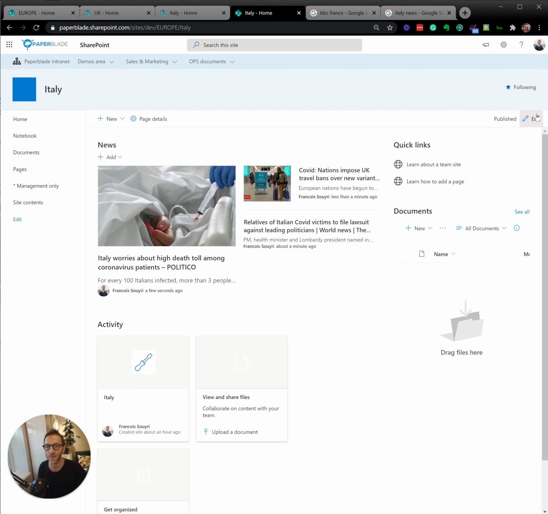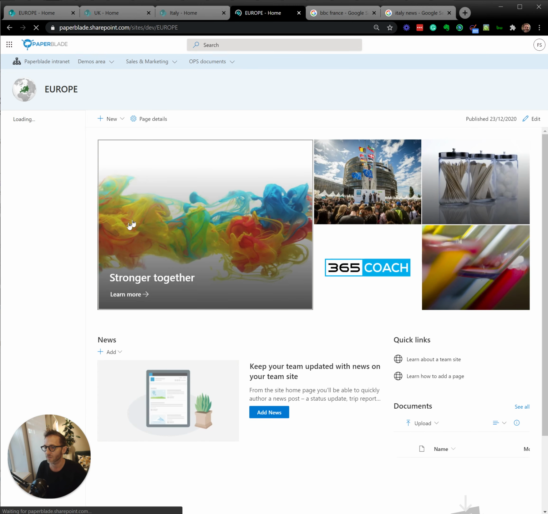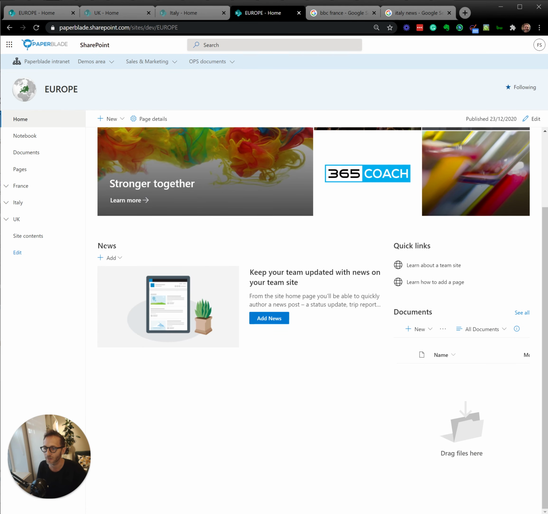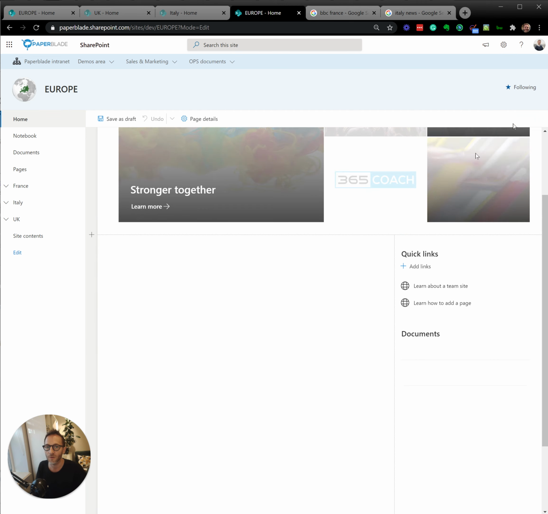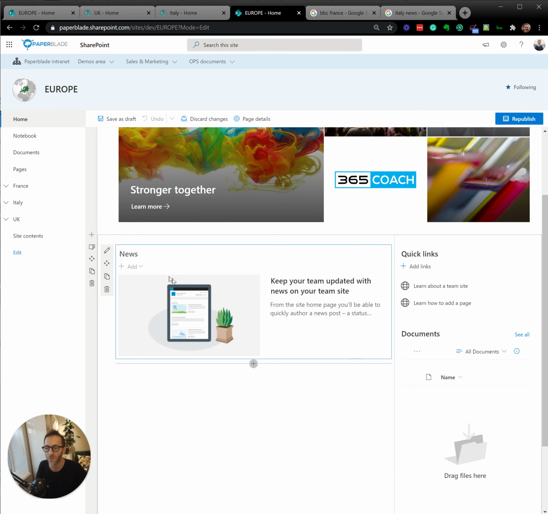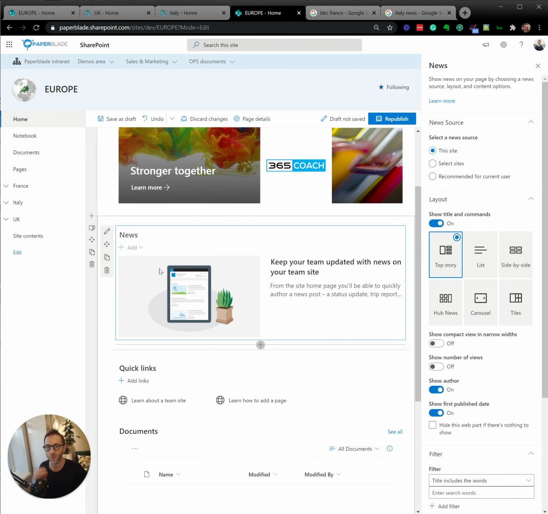So how do we define this maximum? We're going to edit the page and modify the web part. But to do so, I'm going to go back to my top site, which is Europe in my case. And as you can see, I have this one that says news. So again, I go edit, and it doesn't show any news because it's trying to show me news where I am, which is the site called Europe. So if I edit this web part, I can see the news source is saying this site. Of course, there are no news in this Europe site, but there are news in the subsites.